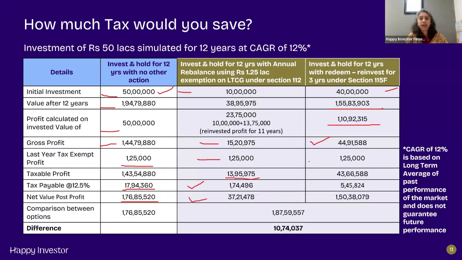On this, there will be a final exemption of 1.25 lakhs. And therefore, taxable profit would be approximately 43 lakhs 66,000. On this, tax payable would be 5 lakh 45,000.